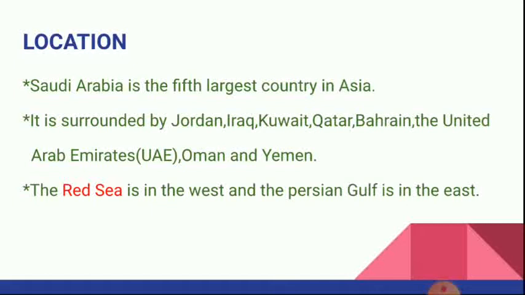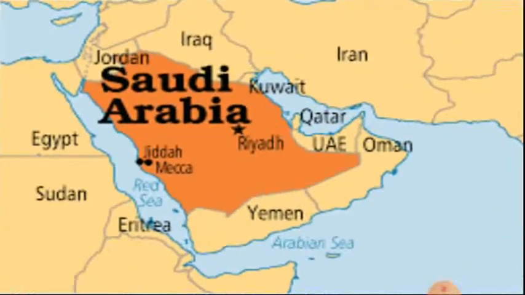The Red Sea is in the west and the Persian Gulf is in the east. Can you see the map? The highlighted region is Saudi Arabia and it is surrounded by several countries like Jordan, Iraq, Iran, Kuwait. What are the countries we learned?